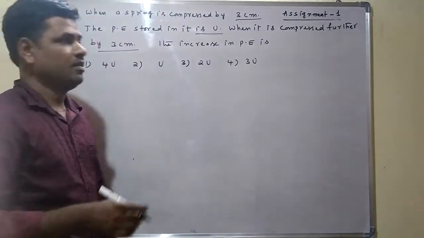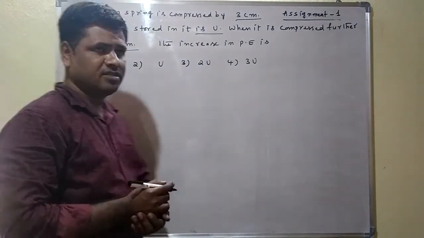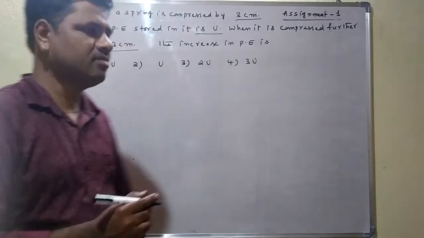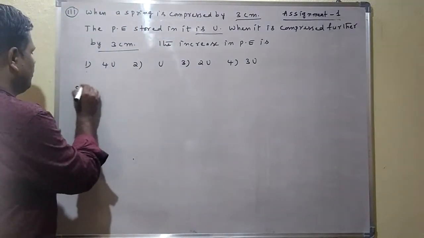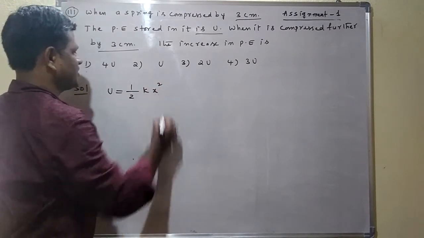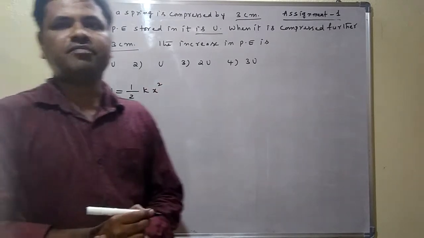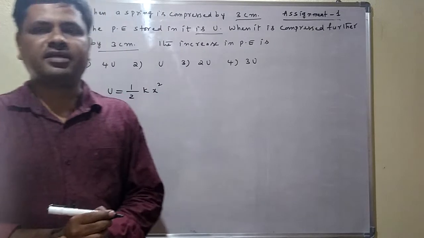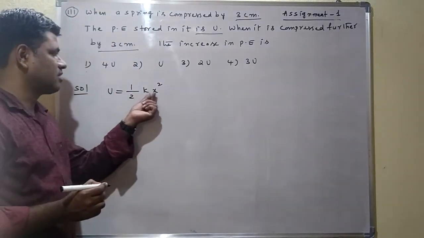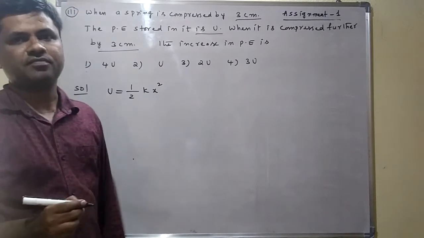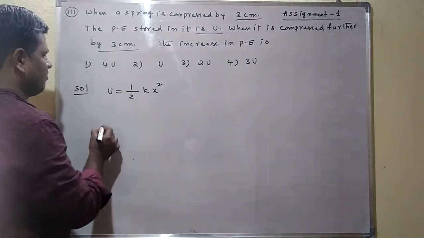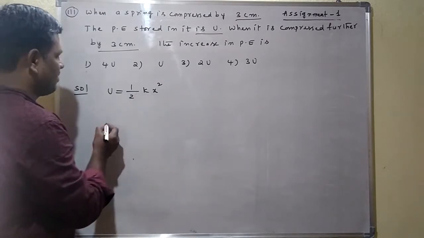No problem. Now, the potential energy of the spring, the potential energy stored in the spring. The formula is U is equal to half K x square. This is the potential energy of the spring. Already we know that U is equal to half K x square. Here K is called the force constant, and x is called the displacement. The initial potential energy is given as U here. The general formula is U is equal to half K x square.